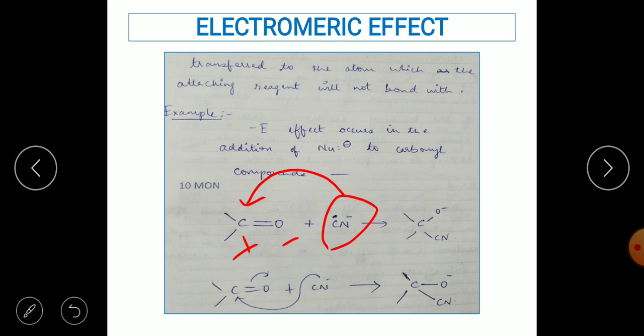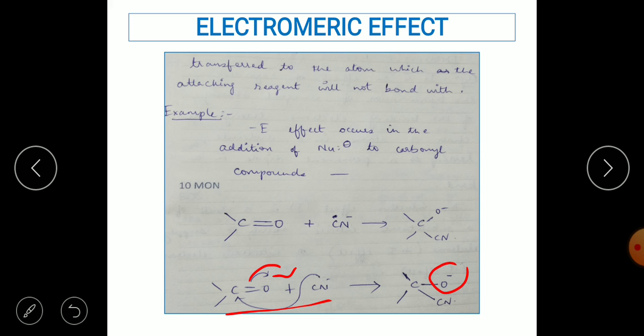That's why a nucleophile like CN minus will attack the carbonyl carbon. That is the mechanism which we can see. I've written it below. So the CN minus attacks the carbonyl carbon and the electrons between the carbon and the oxygen move towards the oxygen to give rise to a negative charge on the oxygen. This is the kind of reaction or mechanism that we can see in the electromeric minus E effect.